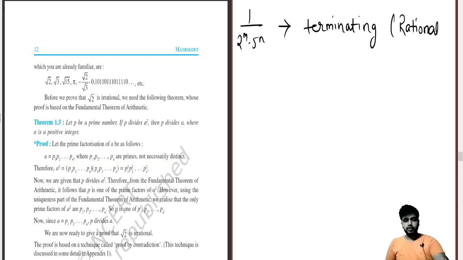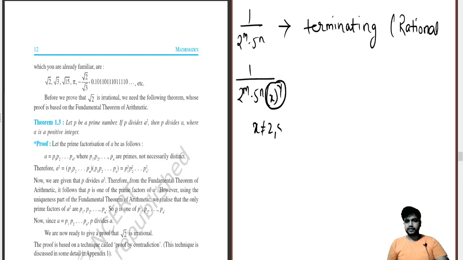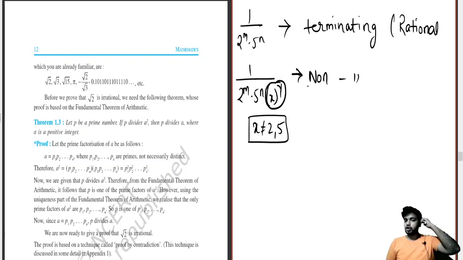Now, 1 by 2 to the power m into 5 to the power n into x to the power y. Here x doesn't equal 2 comma 5, which means the value of x is neither 2 nor 5, anything else than that. So that comes under non-terminating. This is a very important concept you have to understand, so I am taking a bit of time for you to get it clear. So if it is not 2 or 5, then it can be anything: 3, 7.